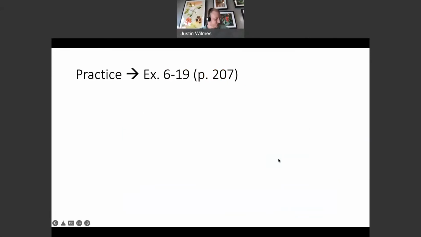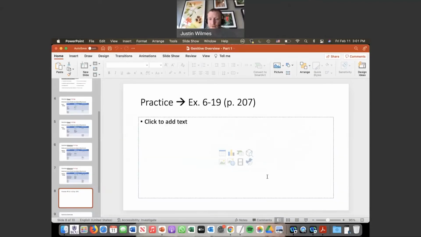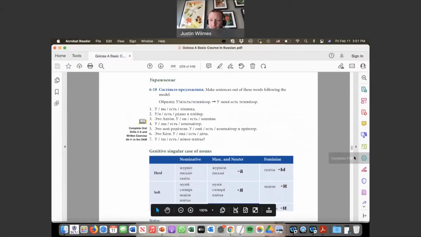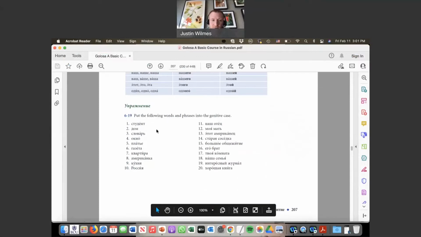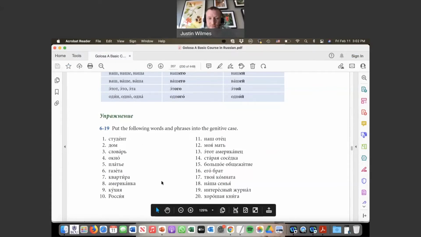Okay, let's give this a try. So as we said, there's a bunch of different scenarios when we use the genitive. You know, it could be possession, it could be lack or absence, it could be numerals. But for now, let's just work on the endings, right? Let's not have to figure out the scenarios and all of that. So let's just practice putting these words into the genitive. So 6.19 on page 207. Put the following words and phrases into the genitive case. So let's just do the odds just to save a little bit of time. Do all the odd numbers. Go ahead and hit pause, and then we'll take a look at it together.